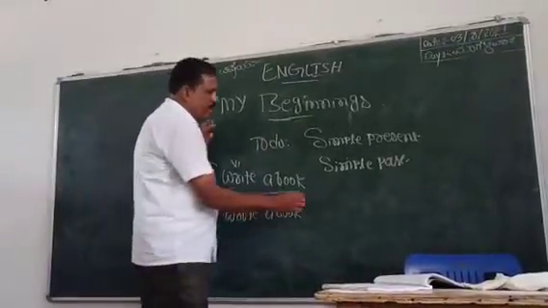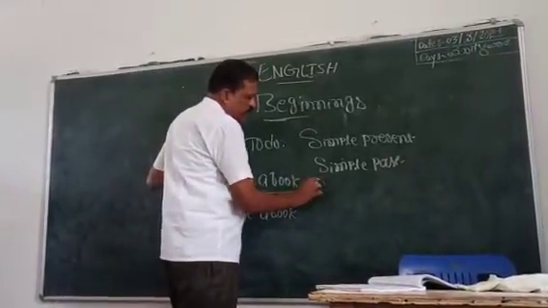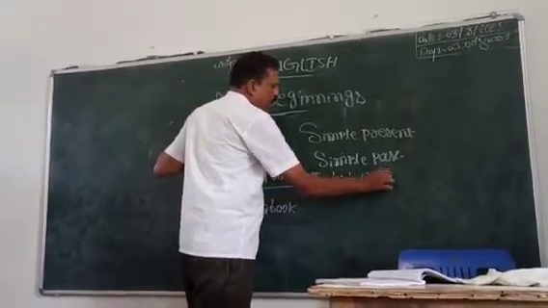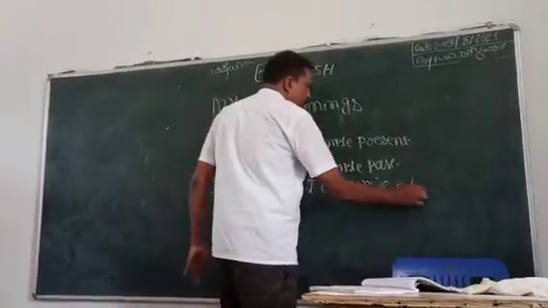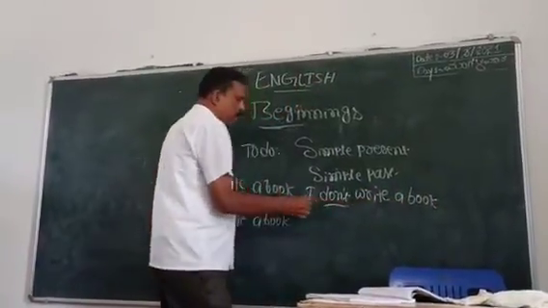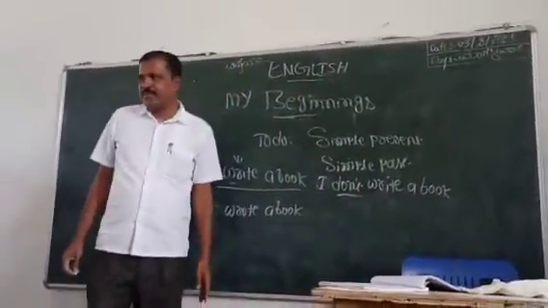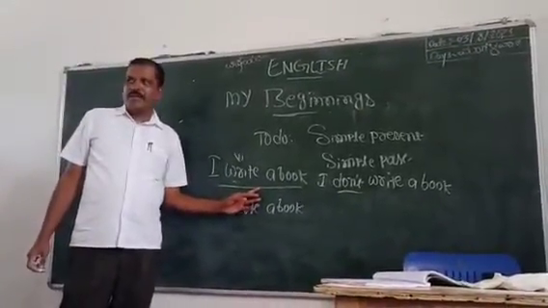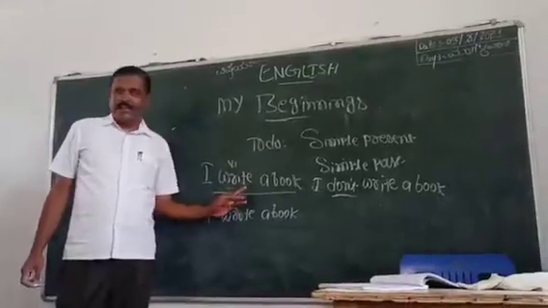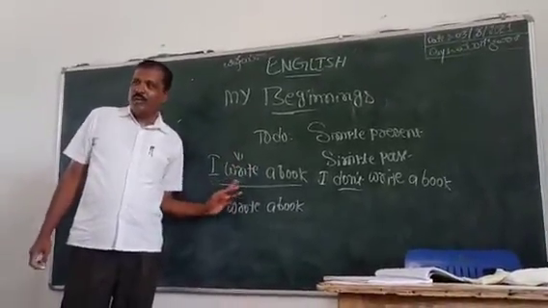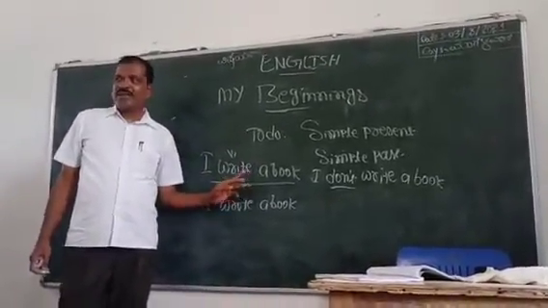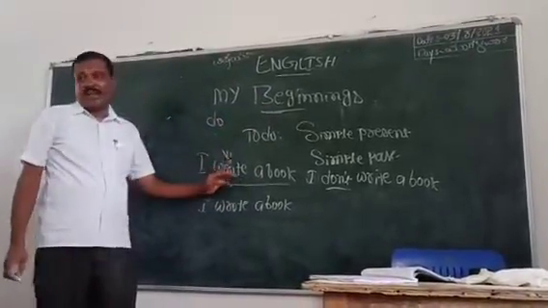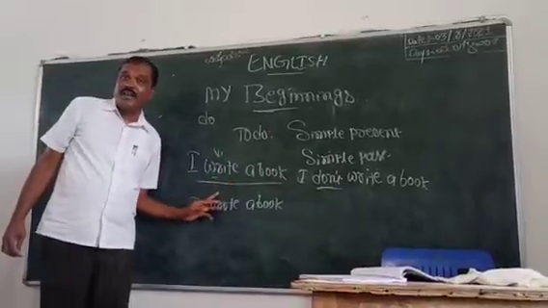Look, I write a book. I don't write a book. So the sentence becomes a negative. Frame the question: What do I write? In a question I use the to do form do. What do I write?